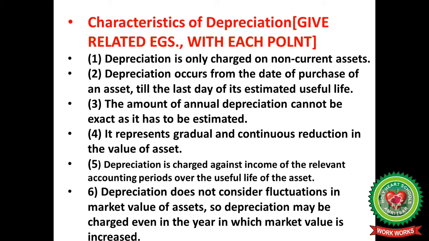Depreciation is charged against income of the relevant accounting periods over the useful life of the assets. When you charge depreciation over an asset, it increases its useful life because you know how much worth I have used and how much worth I can use in future also. Depreciation does not consider fluctuations in market value of assets. It doesn't matter whether your asset is increasing or decreasing in the market.